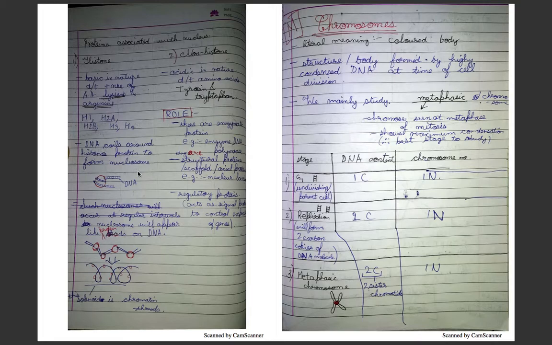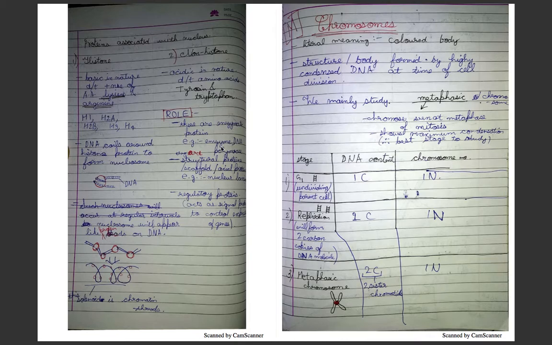Now DNA coils around the histone proteins to form nucleosome. This is our histone, and this is the DNA. It coils around the histone to form the nucleosome. Now nucleosomes appear as if protein beads. These protein beads are present on the DNA. DNA would be a long chain wrapping on these, so it would appear like this. And if not, then it forms chromatin threads. It appears like this.